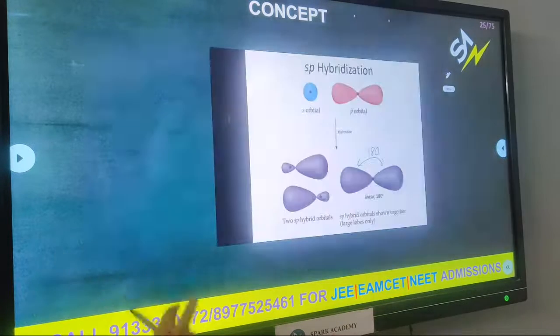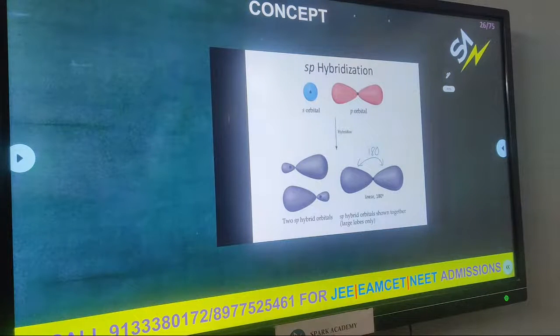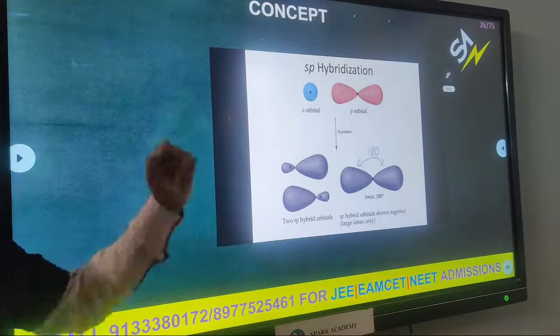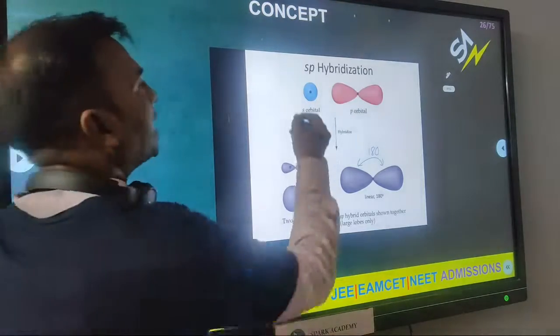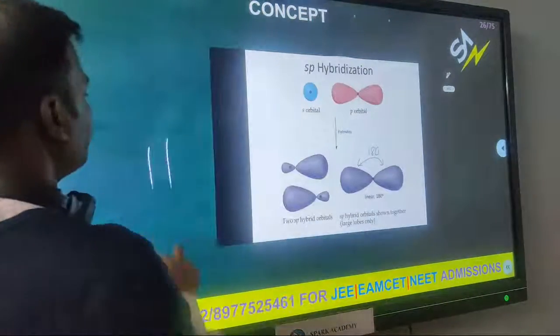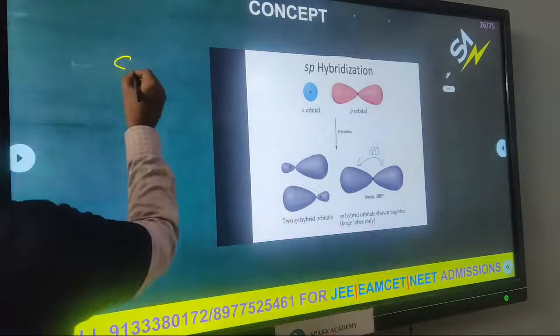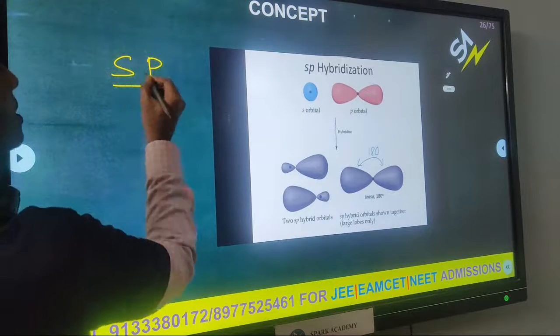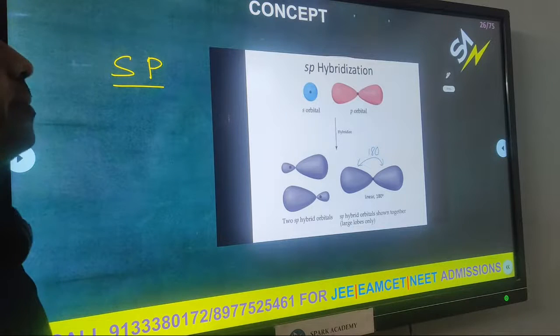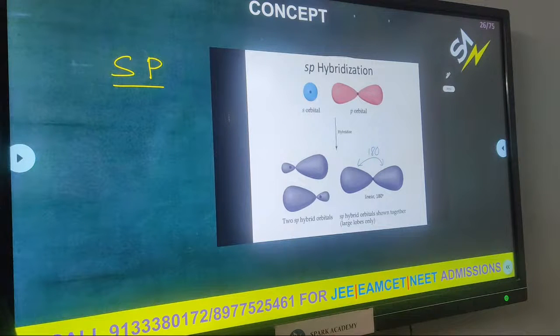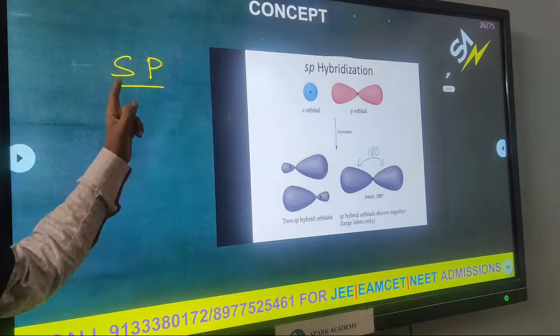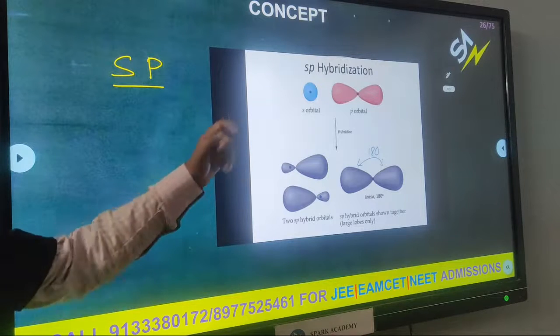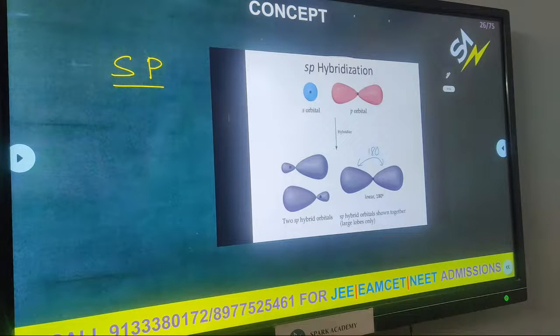What is the first hybridization? sp hybridization. How many orbitals participated? Two, s and p. What is the shape of the s orbital? Spherical.